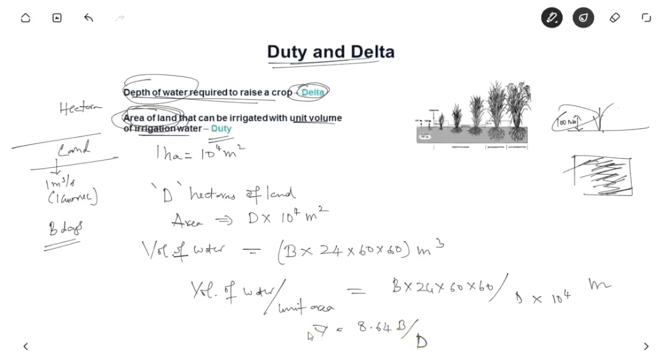We should be careful about the units here. B is in days and D is in hectare. So let us solve one problem so we are clear about what this actually is.